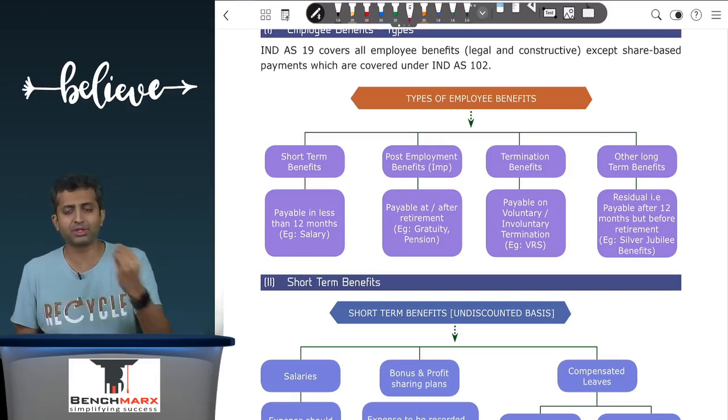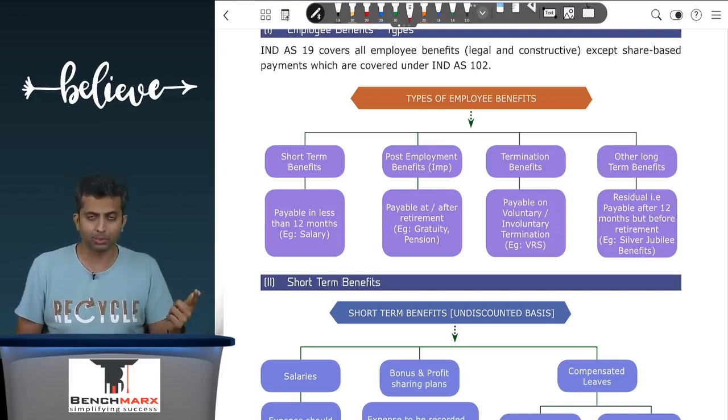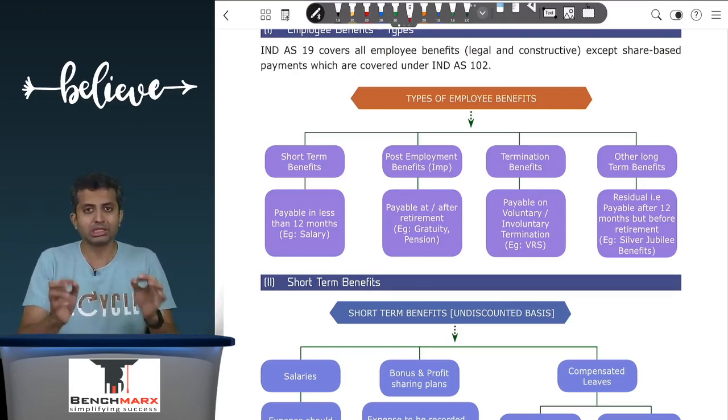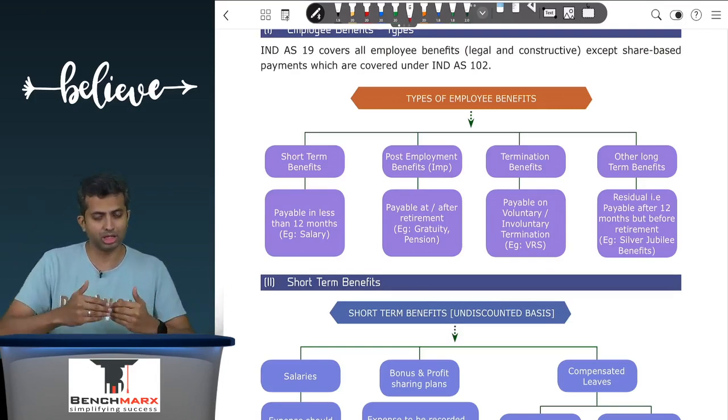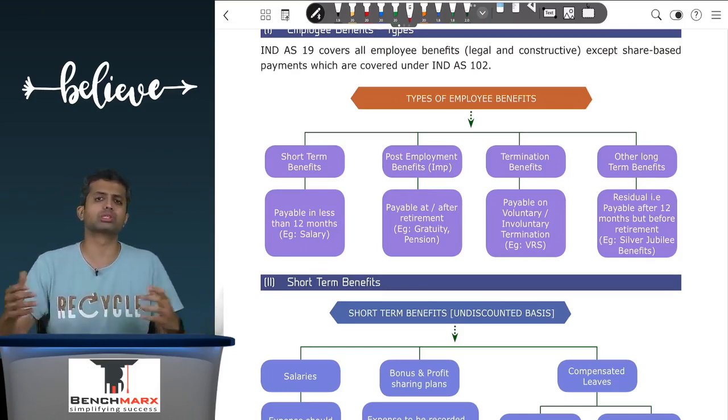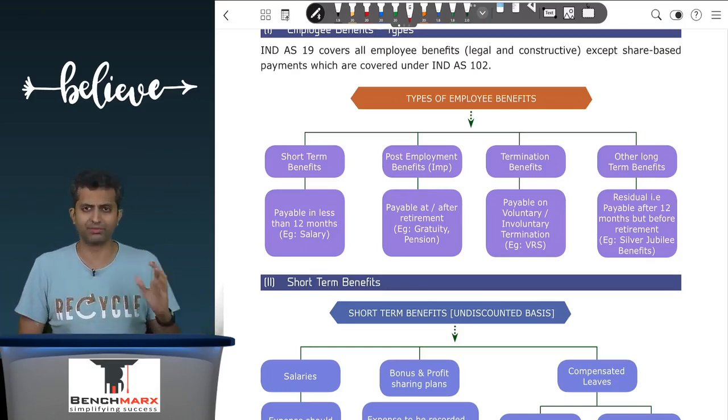So if an employee benefit does not fall within the short term, the post-employment or termination benefit, it goes into other long-term. For example, a jubilee bonus. So if an organization has a policy that if an employee completes 25 years, a silver jubilee, let us say in my company, I'll pay him, let us say, 25 lakh rupees. So that is a jubilee bonus which is paid not within 12 months, not at the time of retirement, so it goes into the other long-term benefits category.